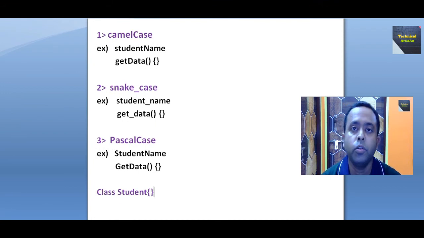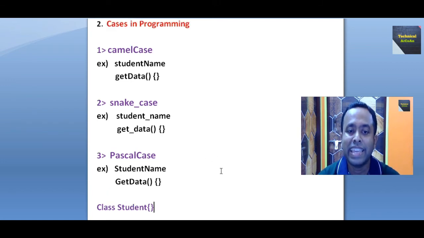And don't be confused: we don't use a mixture of these cases in a single language's code. Meaning when you write a program, don't use a mixture of camel case, snake case, or Pascal case simultaneously. Follow whatever the convention of the language is. Like Java has the convention where some parts use camel case and some parts use Pascal case.